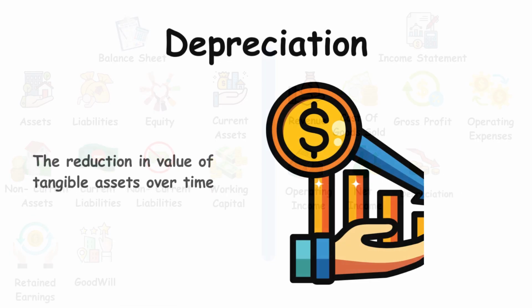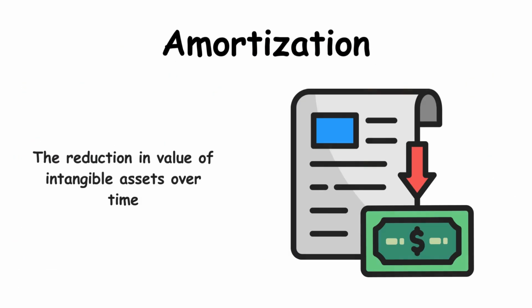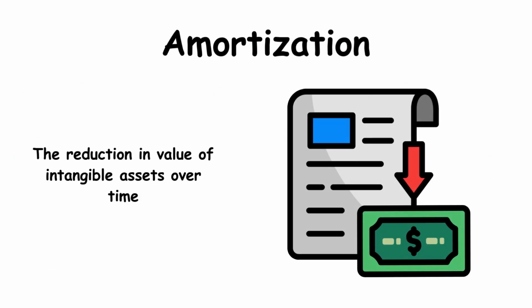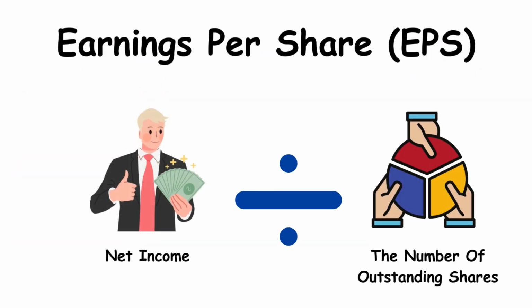Depreciation, the reduction in value of tangible assets over time. Amortization, the reduction in value of intangible assets over time. Earnings per share, net income divided by the number of outstanding shares.